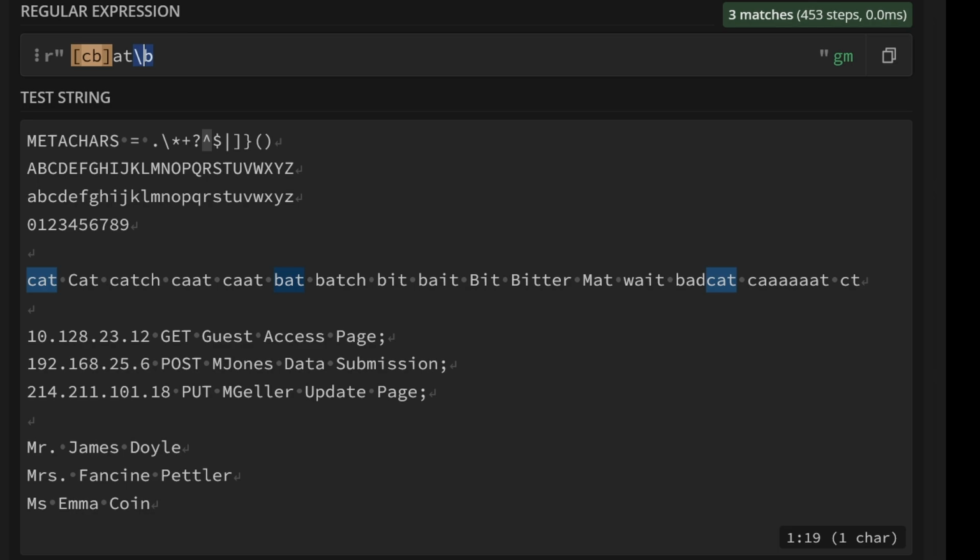Let's go back to a simpler example where we're just looking for the words cat or bat as a word. So we got our boundary, either a C or a B, an AT, and a /B for another boundary. If we use the caret, which we used before as an anchor, if it's used within a character class, it will say not those letters. So that's searching for anything that isn't a C or a B. So now it's highlighted our capital C and our M.